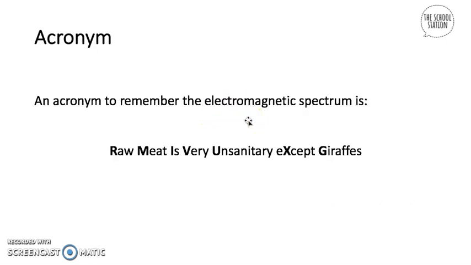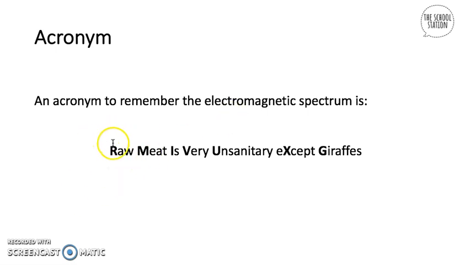The acronym to remember the electromagnetic spectrum is: Raw meat is very unsanitary except giraffes. This is something you'll definitely have to memorize because it's very important to memorize the electromagnetic spectrum. Even though we may be looking at this more in our future videos, you still have to remember the electromagnetic spectrum. So I have to remember it using this acronym.